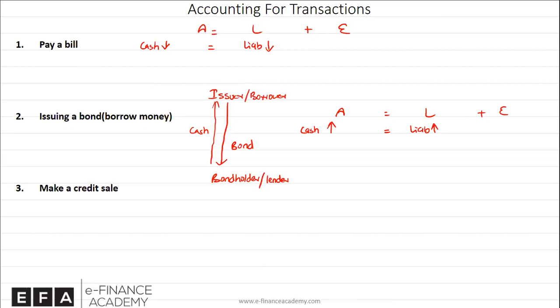Okay, let's look at the next transaction, which is making a credit sale. So how do you account for a credit sale? If we complete this transaction, let me complete this because this is actually missing some information. So let's say a company owns inventory worth $800. This is the cost of inventory, the cost of manufacturing, buying raw materials and manufacturing it.